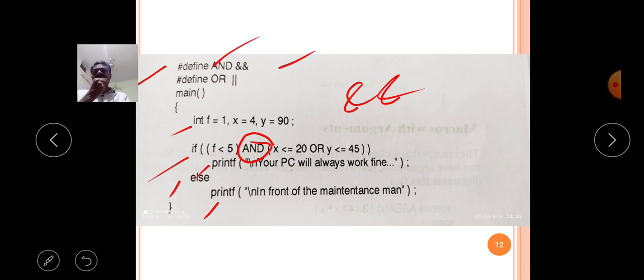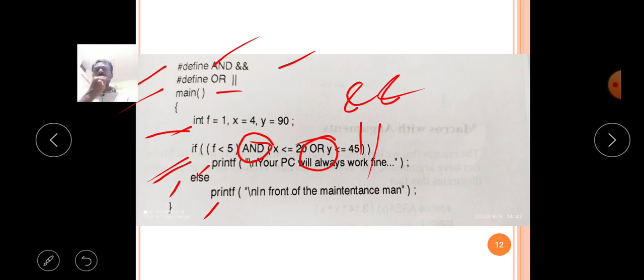Then the first preprocessor execution is completed. Then comes the second preprocessor, OR. When the OR macro name occurs, it will replace it with the OR operator, that means two pipe symbols. Again the first line has no change. In the second line, the OR macro name is there, and in this place it simply replaces it with two pipe symbols.